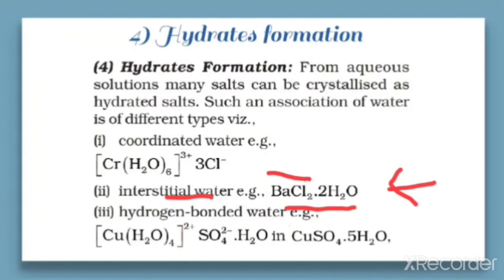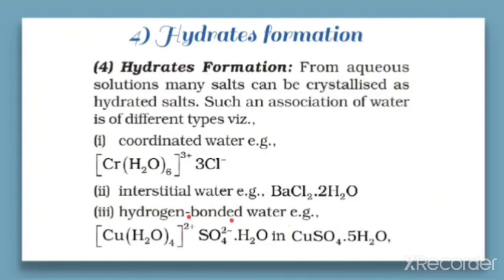That type of hydrate is called an interstitial hydrate because here the water molecule is taking the vacant space in the crystal, or the interstitial site in the crystal. Therefore, it is called an interstitial hydrate.